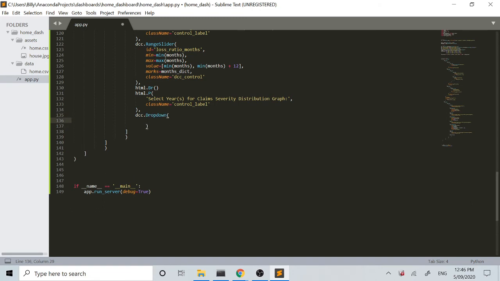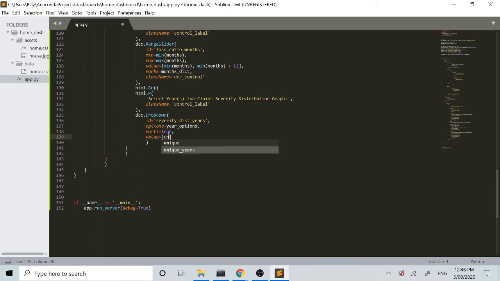We're going with another drop down here. The ID will change though. We'll have an ID of, we'll call it severity underscore dist for distribution years. Options equals year options, which we've also already seen. Multi equals true, which just allows us to have multiple years in our drop down instead of just having to select one year from the range of values. And the value will just go unique years, and here we'll just access the last value, which is 2019. So that'll be our default.